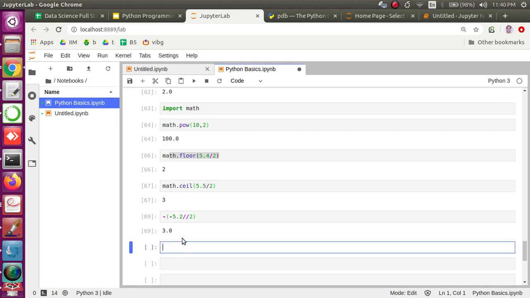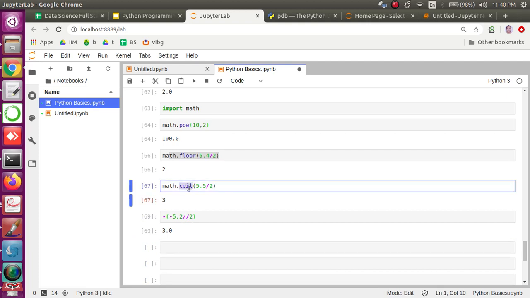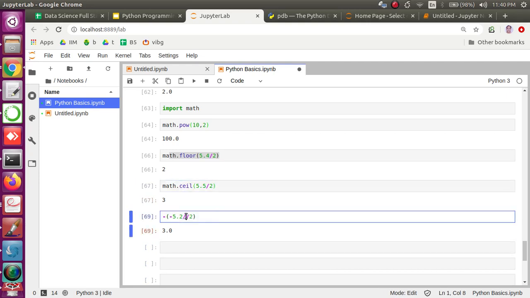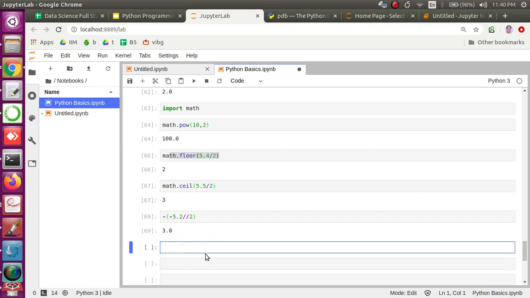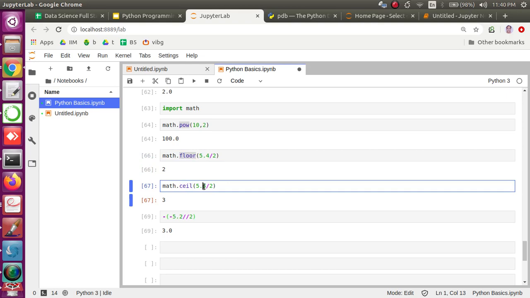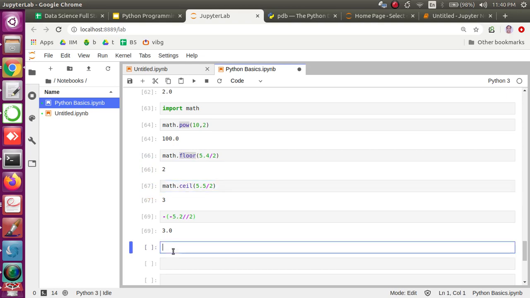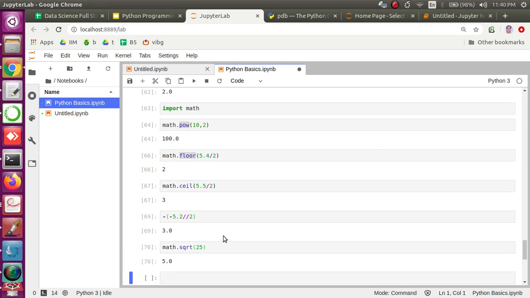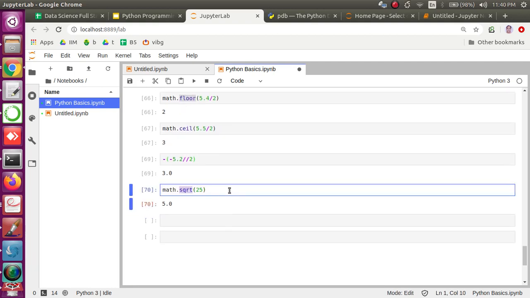So operators are handier than the functions. If it is a quick thing, you could use these operators directly. But yes, why do you use the math module if power, floor and ceil can be done using the operators? There are some functions which we may not be able to use by some other means. In that case, we can use the module functions like square root.